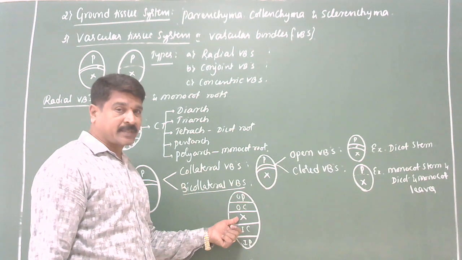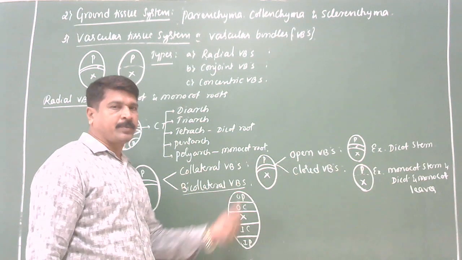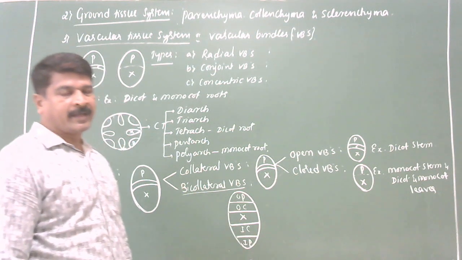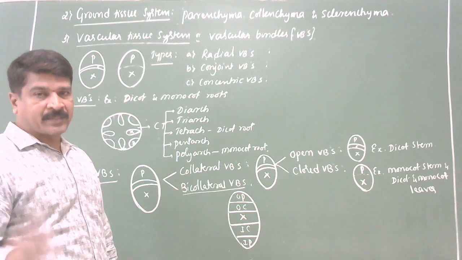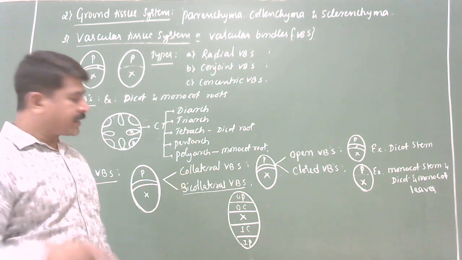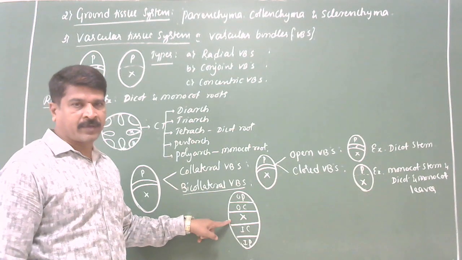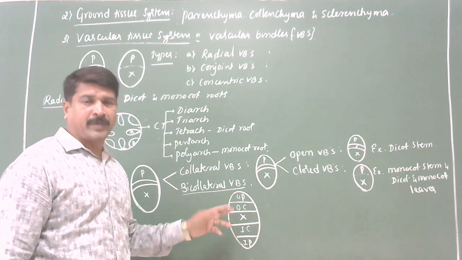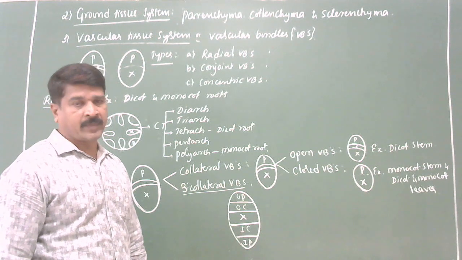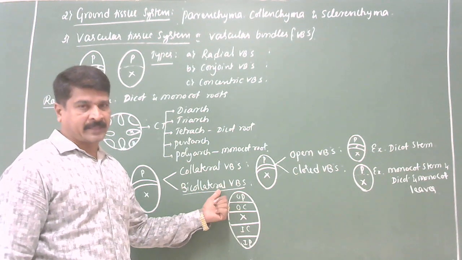Both the sides of the central xylem, then it is said to be bicollateral vascular bundle. As I said, bi means both the sides. Collateral means distribution. Exactly at the center there is a xylem section. On either sides of the xylem, both the cambium and phloems are distributed. Then it is called bicollateral vascular bundle.